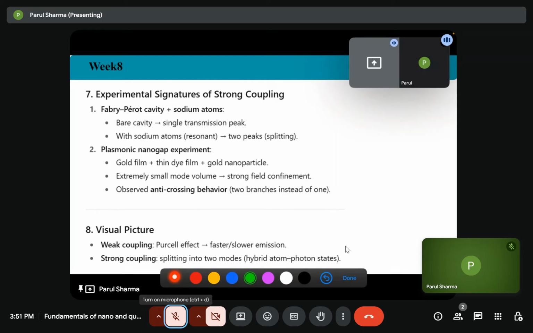This is because of the strong coupling; in strong coupling we are getting this splitting. In case of plasmonics, if we are taking a gold film plus a thin dye film and a gold nanoparticle of small diameter, then we will have an extremely small mode volume, and it will give us strong field confinement. And we can observe the strong anti-crossing behavior. We get it like this, not like this.